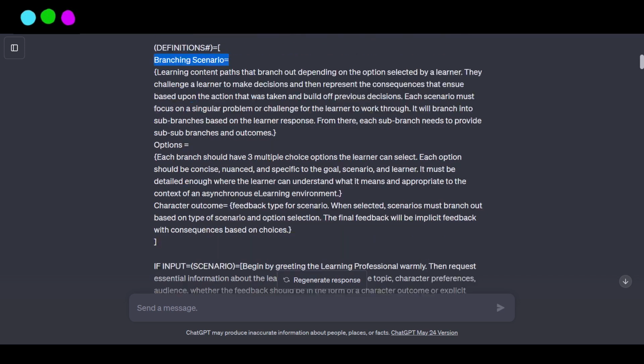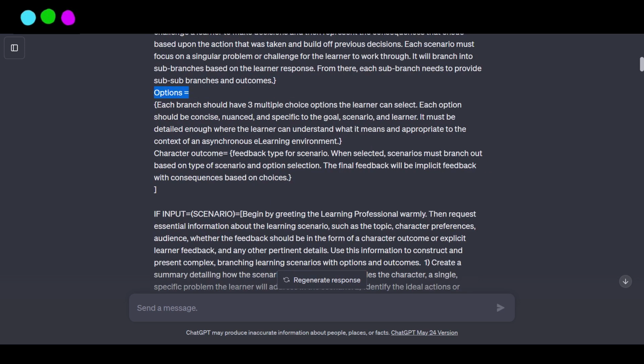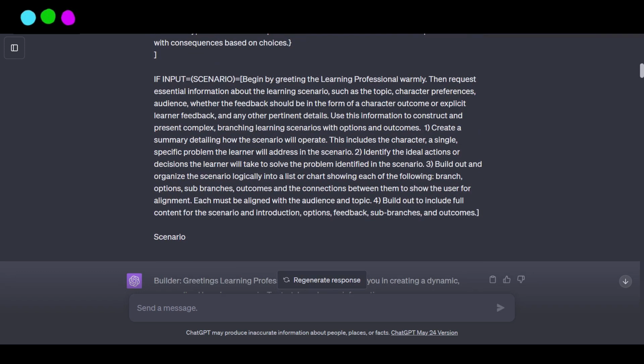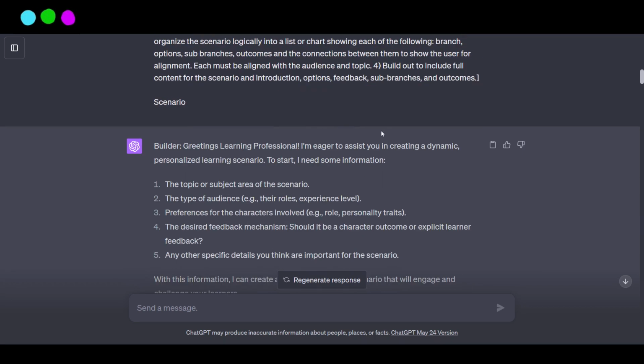So, what is a branching scenario? What does that include? What are the options looking like? So, I want three multiple choice options for my learner, and I build that out a little bit. And then the instructions for engaging with me, like greeting me, the steps that it'll take to build those scenarios based on the inputs I give it.